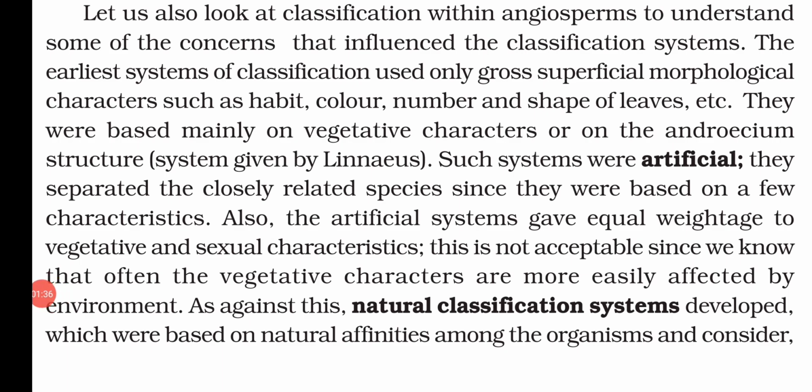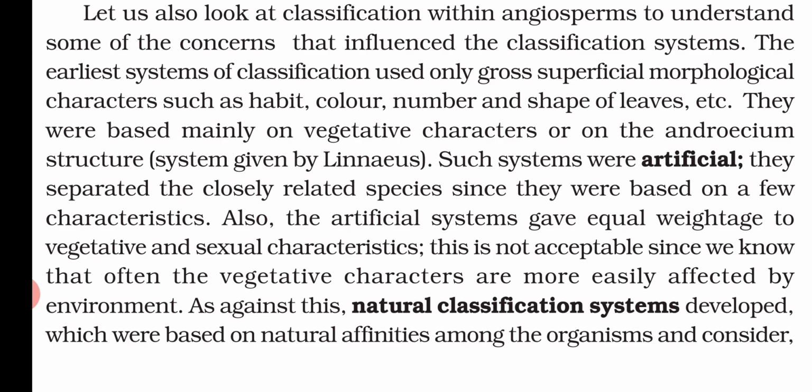Now let us look at the classification within angiosperms to understand some of the concerns that influenced the classification system. The earliest systems of classification used only gross superficial morphological characters, such as the habitat, the place where the plant is found, the color, number and shape of the leaf, etc. They were based mainly on vegetative characters or on the androecium structure.